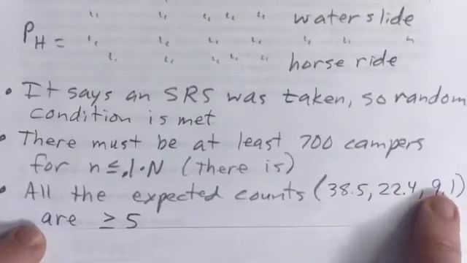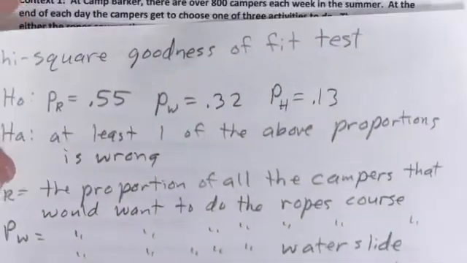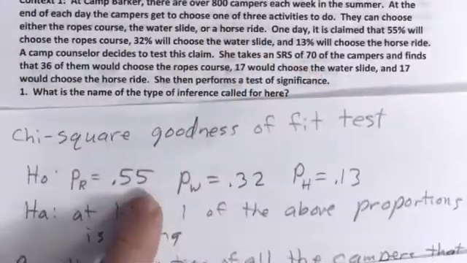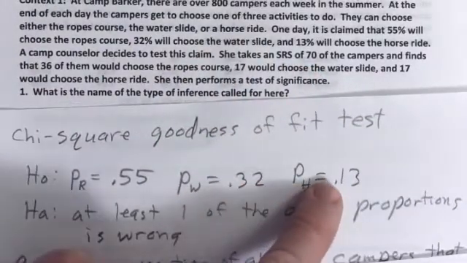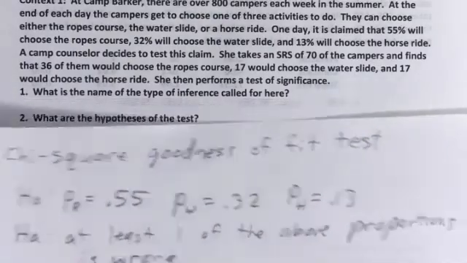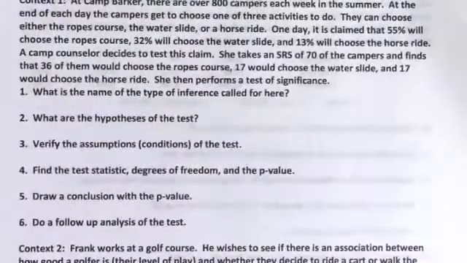And how did we get those expected counts? The way you get the expected counts is by taking your sample size, which in this case is 70, and multiplying it times each of the proportions. That's how many we would expect in our sample in the long run to do that. But let me show you. I'll show you that in a second.